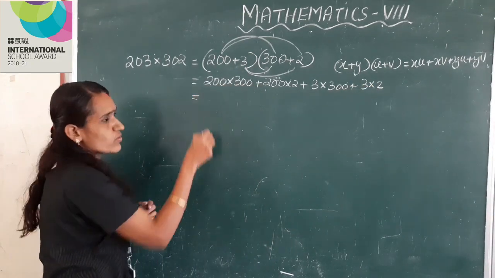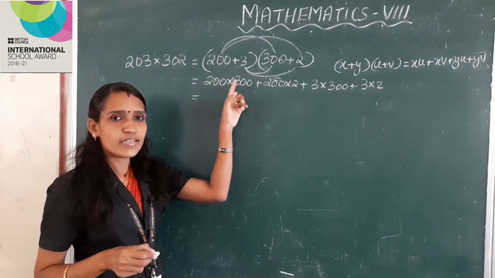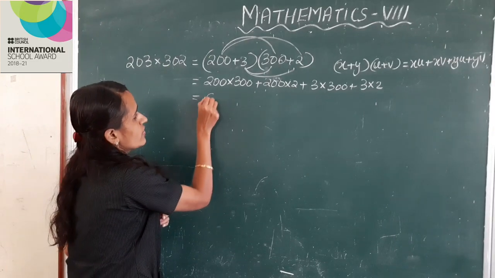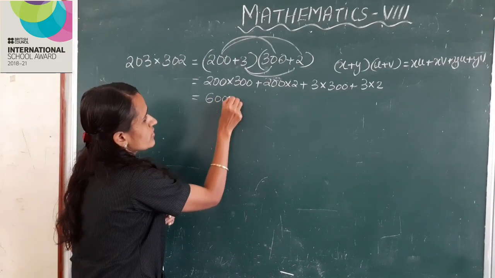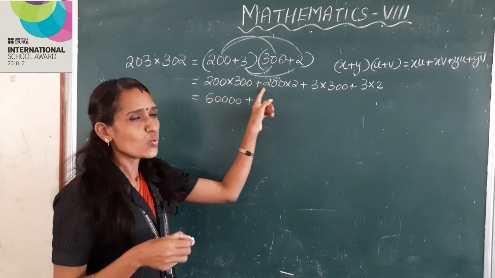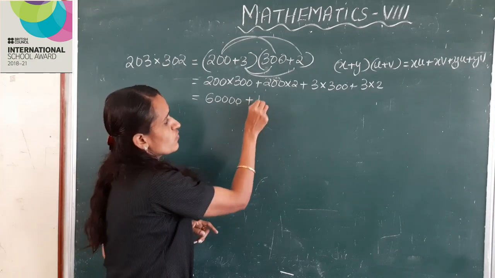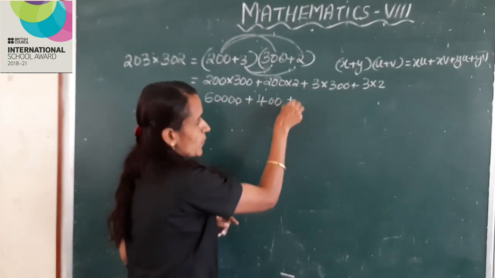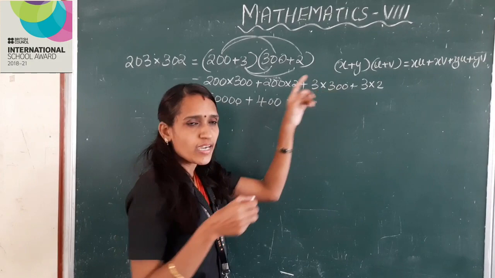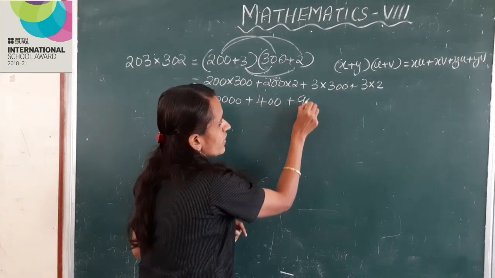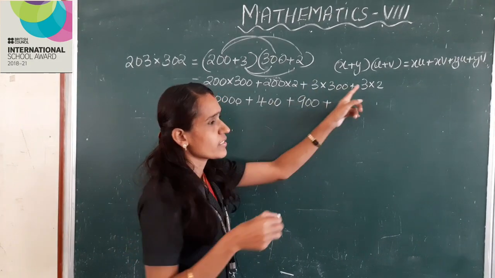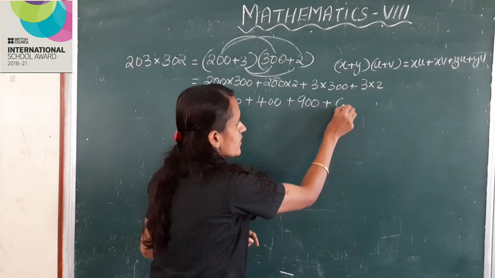This is equal to 200 into 300, 60,000, plus 200 into 2, 400, plus 3 into 300, 900, plus 3 into 2, 6.